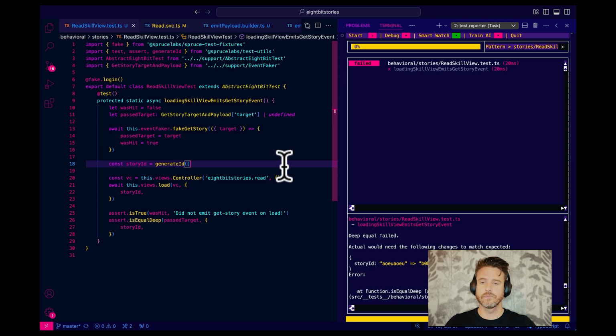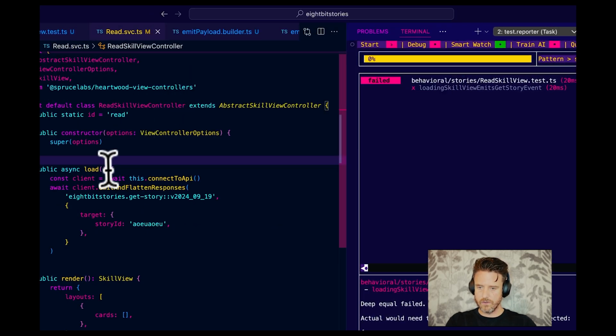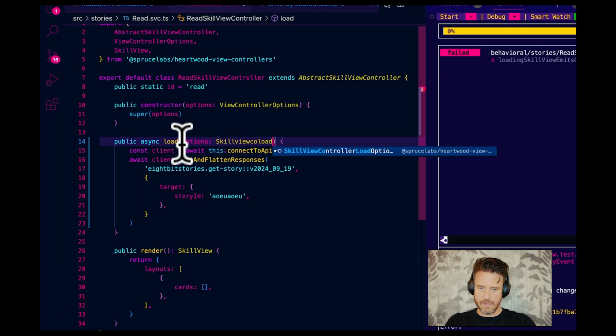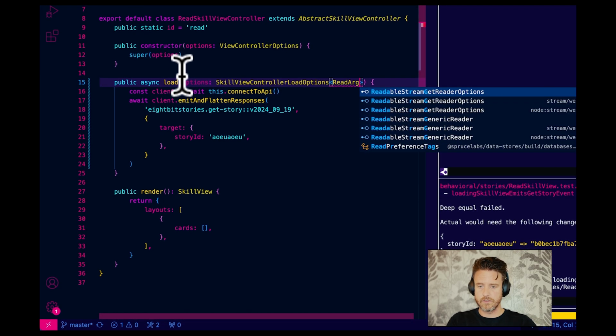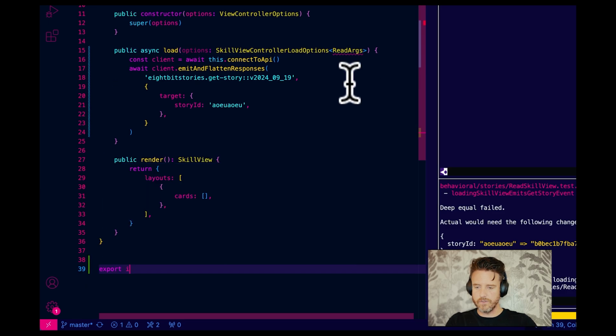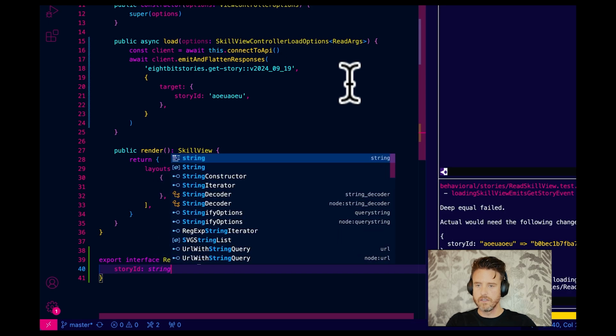Yeah. So let's go to ReadSvc. I'm going to go options, SkillViewControllerLoadOptions. Now, this is a generic that can take a type to define what arguments are going to be passed through the query string. We're going to call this ReadArgs. So we just call them arguments. I go export interface ReadArgs, and the only thing in here is storyId string.